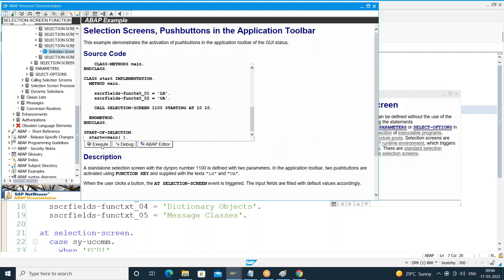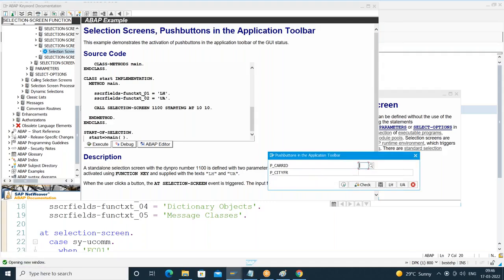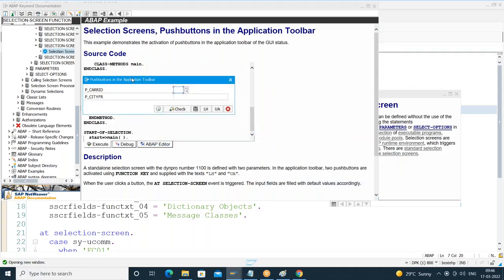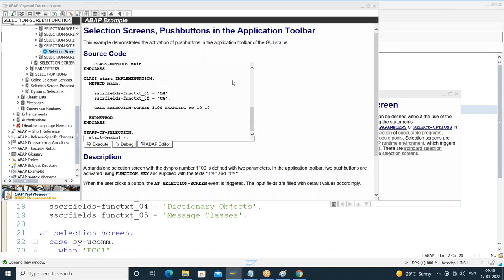Right. If I click on execute, yeah, it is executing. You can see here, observe this carefully. This is also a button with icon. You can see they give only an icon here, and here they give icon and text. Icon and text. So check what they have done.